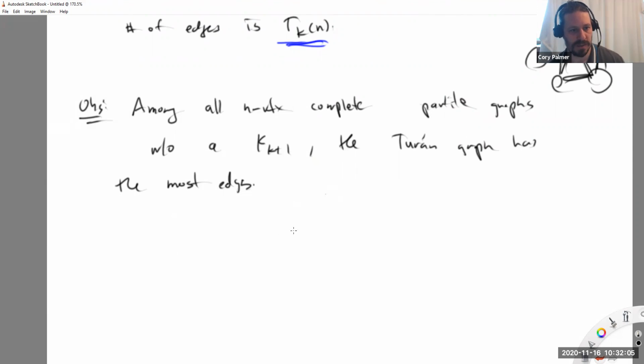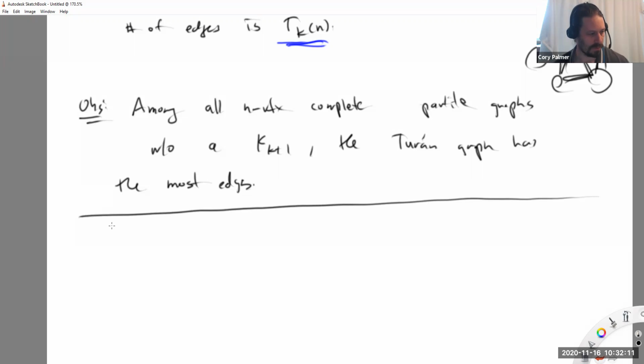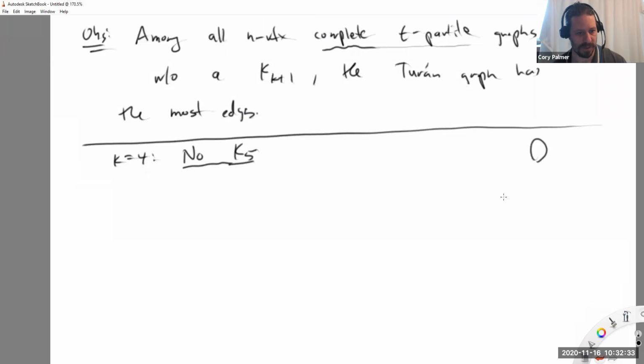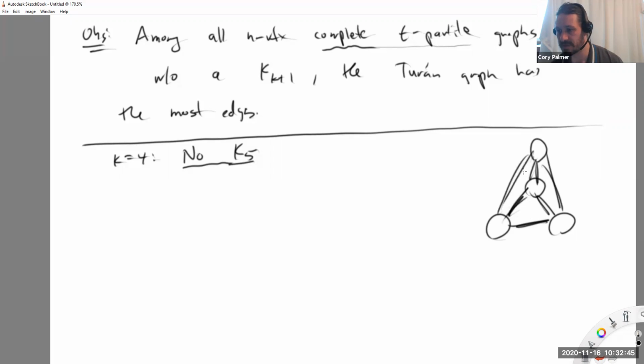So let's think about, and even for illustration, let's imagine that K equals 4. So we're thinking about graphs that have no K5s in them. There are lots of graphs that don't have a K5 in them, and there are lots of complete, say, T-partite graphs, where T is possibly other than K. So there are lots of these that don't have a K5. For instance, the Turán graph is our goal here. That has 4 classes. Let me redraw it this way. This has 4 classes, all of as equal size as possible. That doesn't have a K5, and we're hoping to show that's the best.